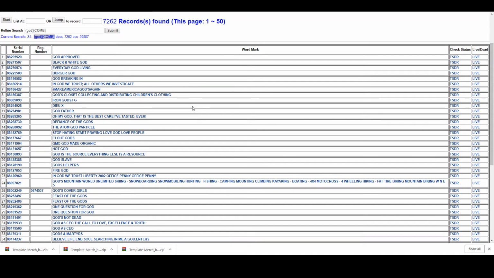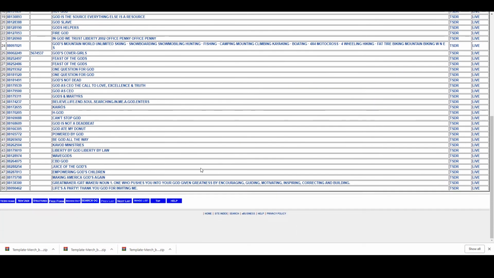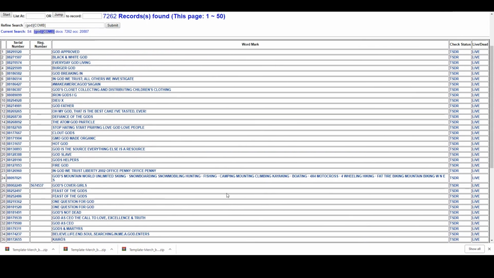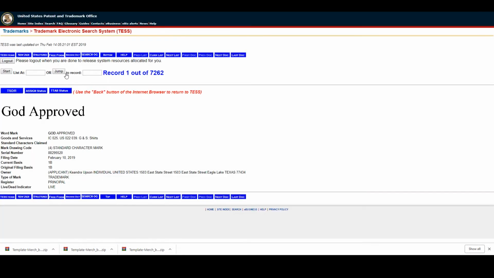And you could see that there's a whole bunch of related trademarks for God. The word God itself, though, is not trademarked. Okay, you can use God as much as you want, as long as you're not using it in the context in which these trademarks have been registered. So if we go to God approved, you can see that the word God approved is trademarked.